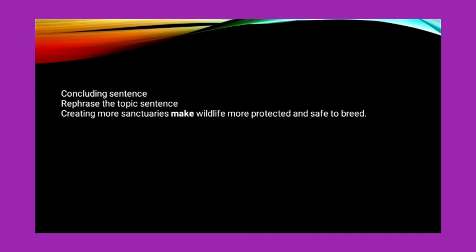Concluding sentence for this body paragraph, as I always say, you don't have to think of anything new, just rephrase your topic sentence. So: creating more sanctuaries make wildlife more protected and safe to breed. Okay, breed means to produce young. Now what's wrong with the "make" here? The sentence looks okay, but there is one error here, which is "make".